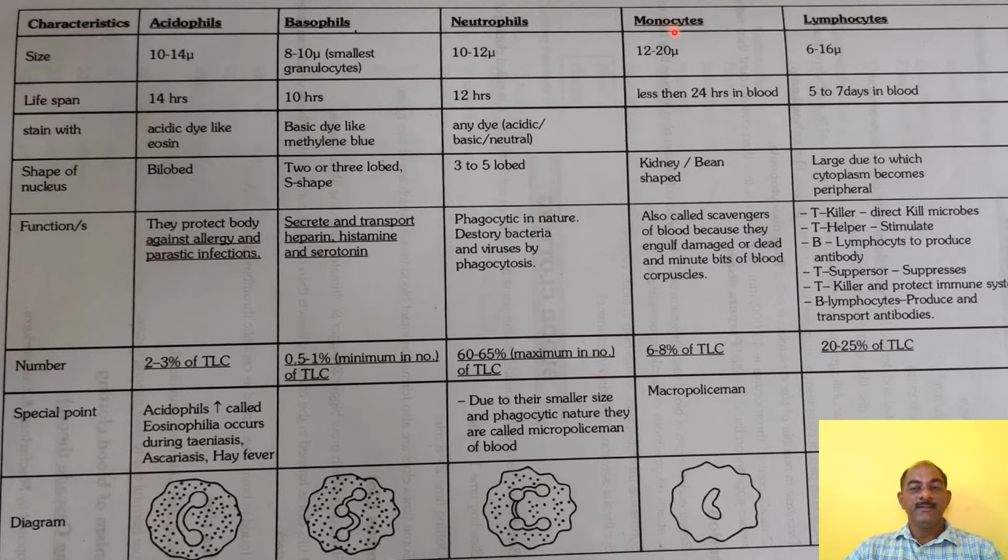Then agranulocytes are divided into two main parts: one is monocytes, another is lymphocytes. Monocyte size is 12 to 20 micron, lifespan less than 24 hours in blood.